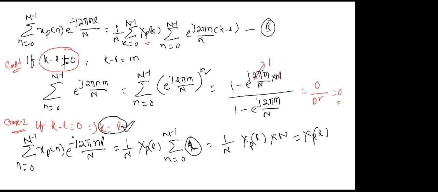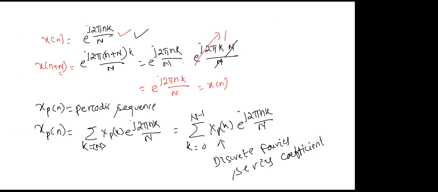Okay, again we will repeat, no problem. See what we did, simple. I took one exponential signal x[n] equals e to the power j 2 pi nk by N, and this x[n] is periodic because e to the power j 2 pi (n plus capital N) k by N equals the same e to the power j 2 pi nk by N. So what I did, I want to represent any periodic sequence xp[n] by using this exponential signal. For that purpose, we wrote like this: xp[n] equals summation of k over period N, Xp[k] e to the power j 2 pi nk by N, and this is a very important factor, Xp[k], the discrete Fourier series coefficient.